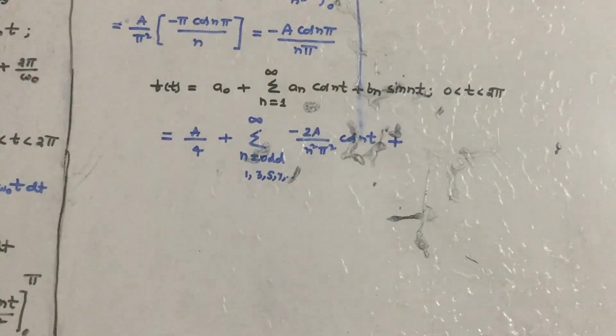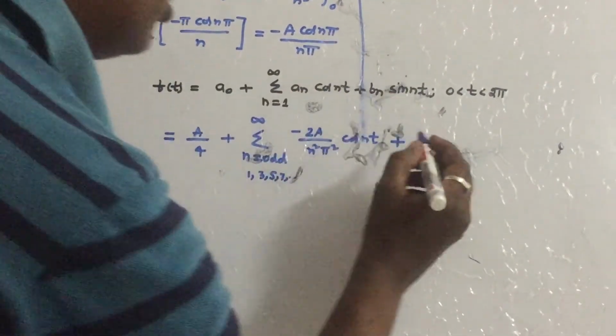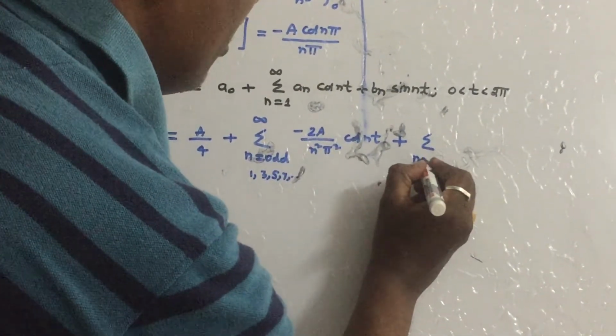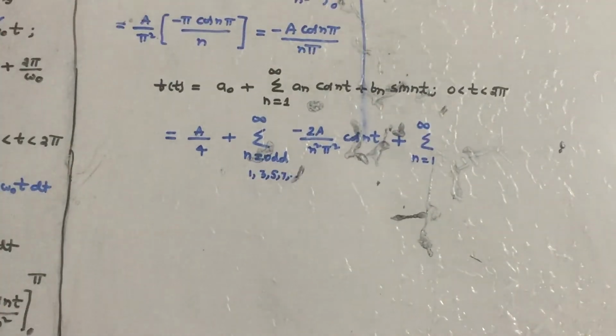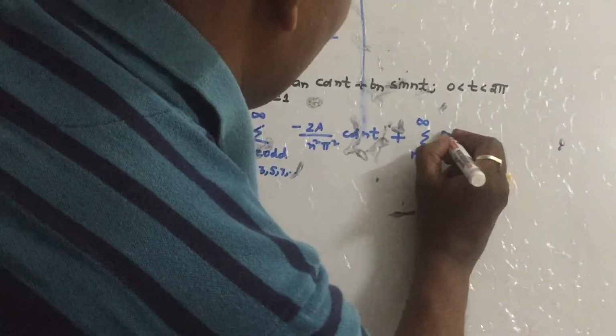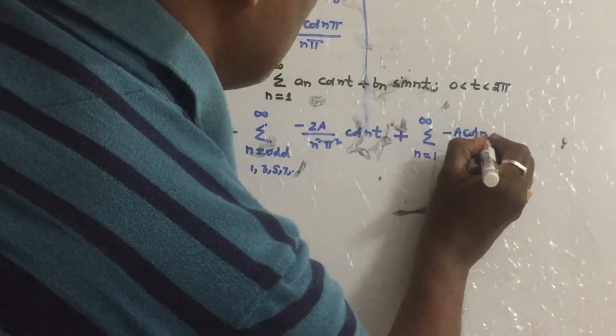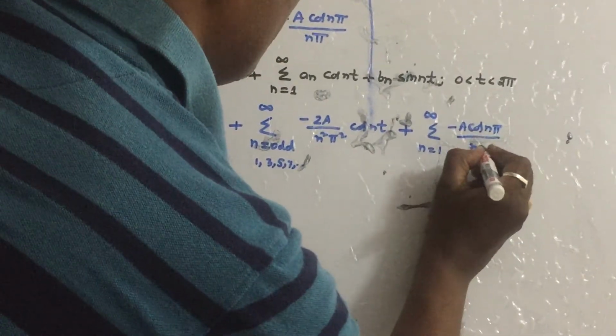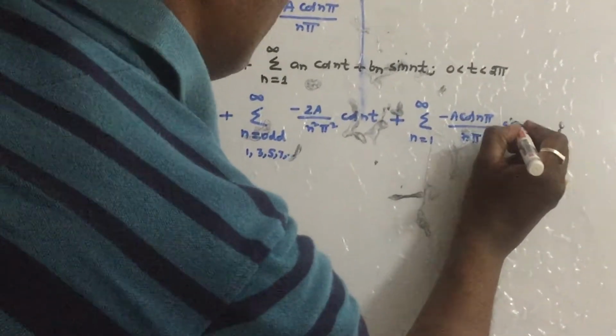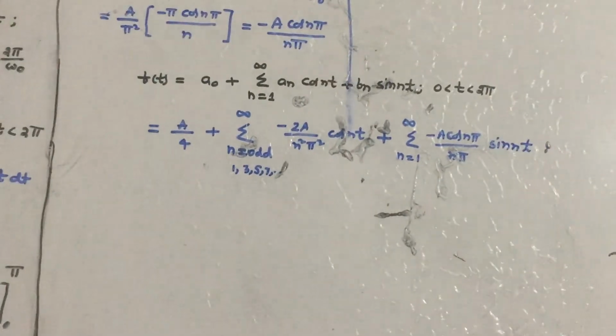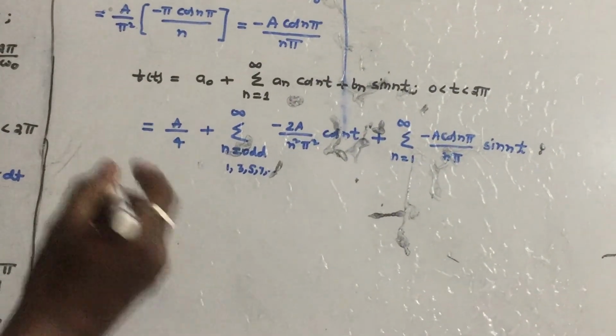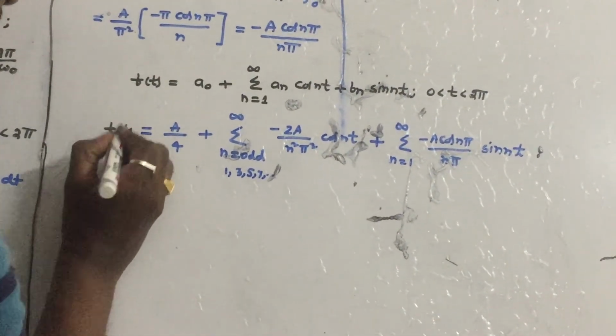Let us separate the summations. Take the summation to this term, n is equal to 1 to infinity. What is the bn value? We have calculated minus a cos n pi by n pi into sin nt. So this is the answer for this problem.